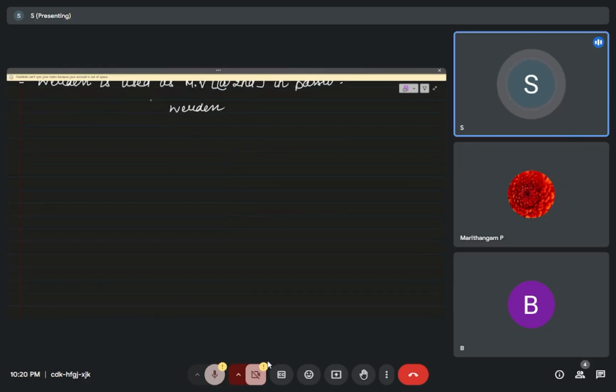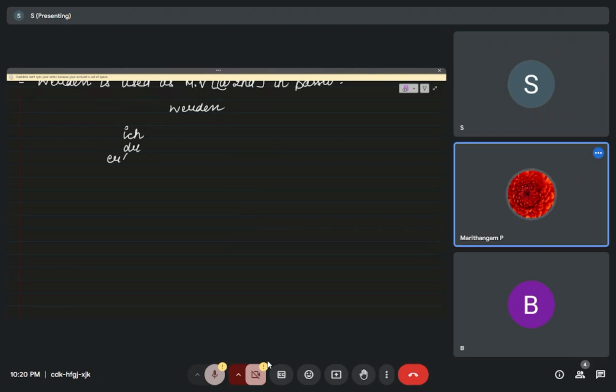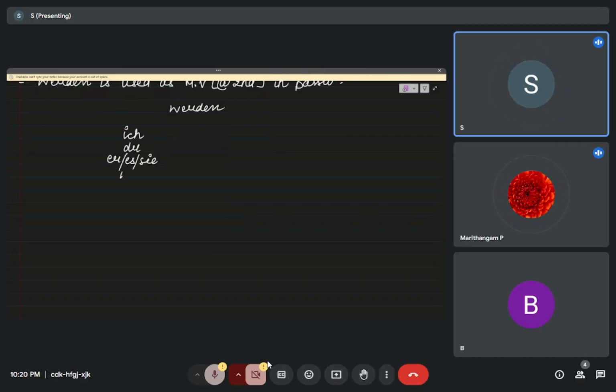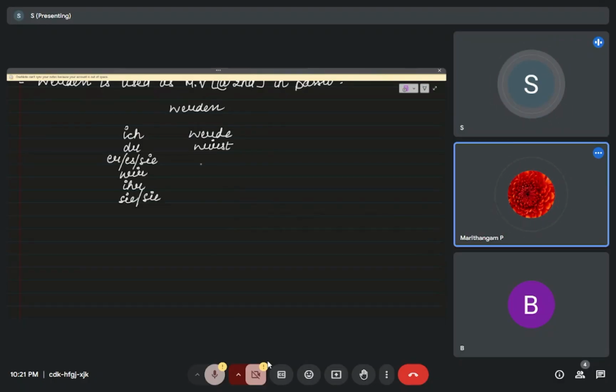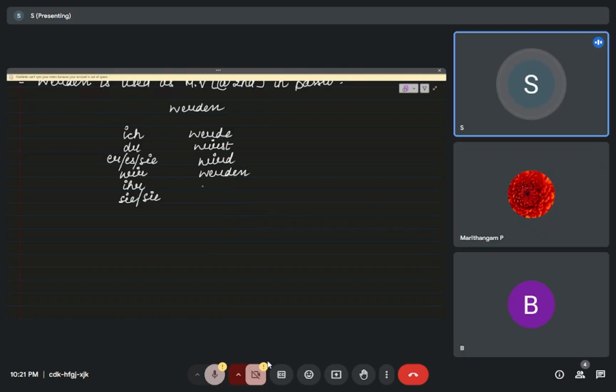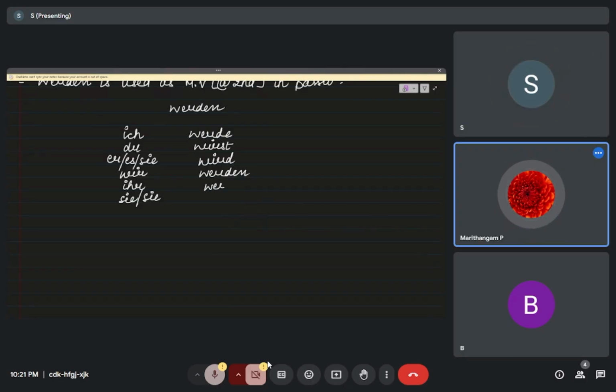So let's see the werden conjugation. Ich werde, du wirst, er, es, sie wird, wir werden, ihr werdet, sie, Sie werden. So this is the werden conjugation.